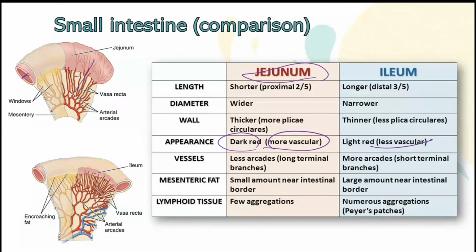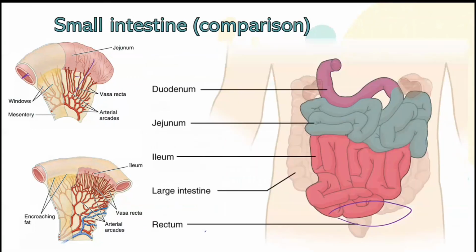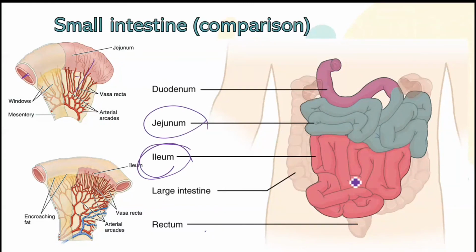Also, the lymphoid tissue, both of them have lymphoid tissue, but there is more in the ileum, and there are what we call Peyer's patches, which are part of the immune system. But which one is longer? I mean in length, which one is longer, the jejunum or the ileum? We can see here from the pictures that, of course, the ileum is longer than the jejunum.